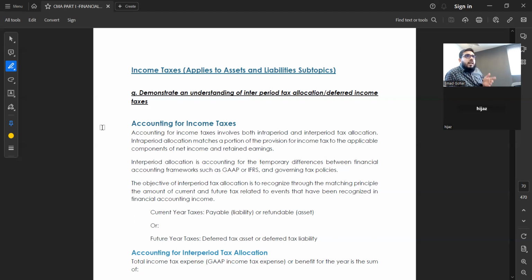So normally there are 4 situations. Number 1, I am booking an expense which they don't consider. I am booking an income which they don't consider. I am not recording an expense this year. I am deferring it. But they say no, charge this year. I am not recording an income this year which I am trying to defer to next year. They are saying no, we will charge you tax this year.